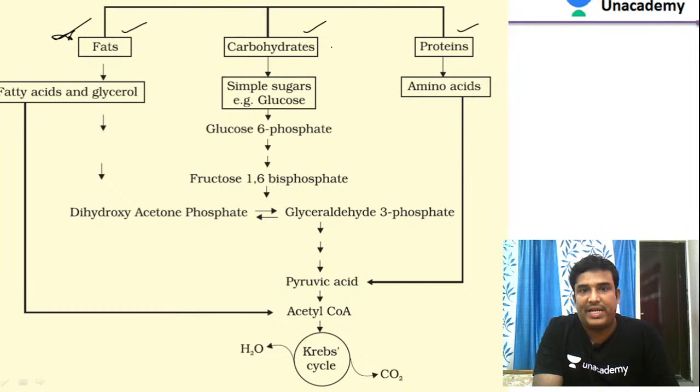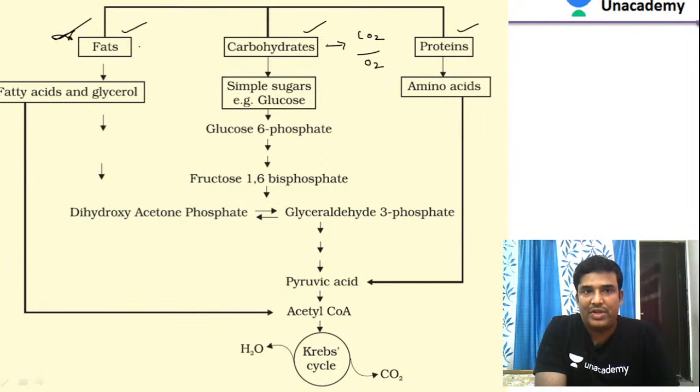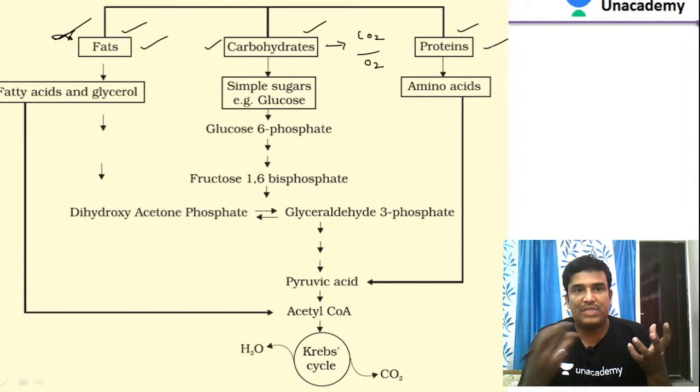When these substrates get oxidized, some amount of carbon dioxide is evolved and some amount of oxygen is consumed. Based on the ratio, we get a value called the respiratory coefficient. That value varies from one substrate to another. The respiratory quotient value is different for fats, and it is something different for carbohydrates and proteins. We will see the different values of respiratory quotient for carbohydrates, fats and proteins.